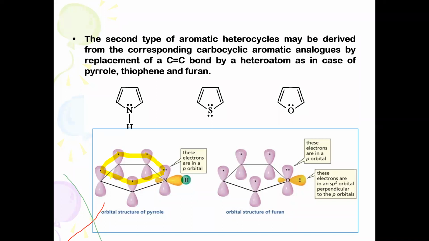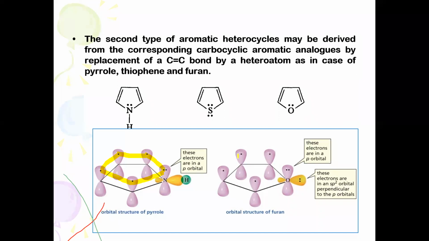These are the 4 electrons from the carbon and 2 electrons from nitrogen. This satisfies the 4n plus 2 pi electron system. Hence, we may say that pyrrole is aromatic in character.